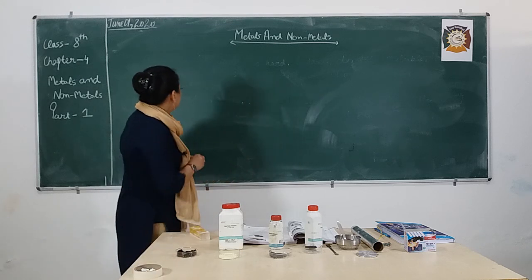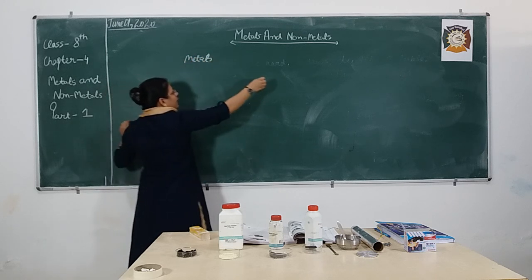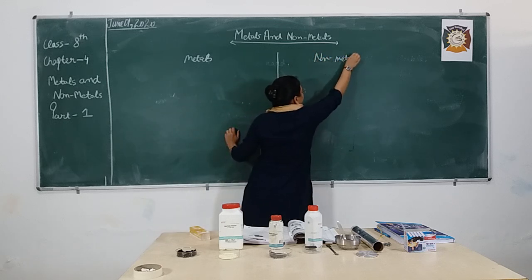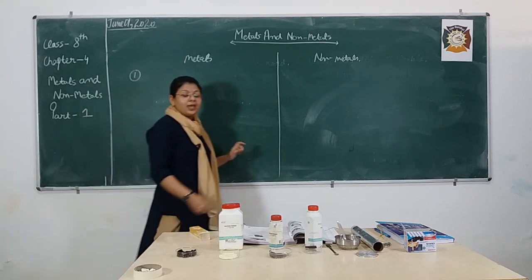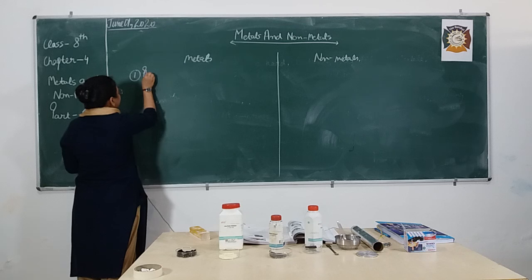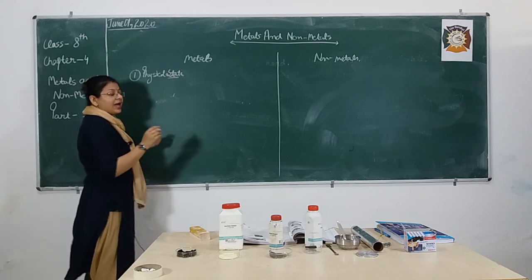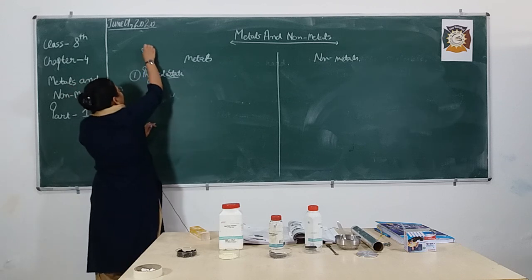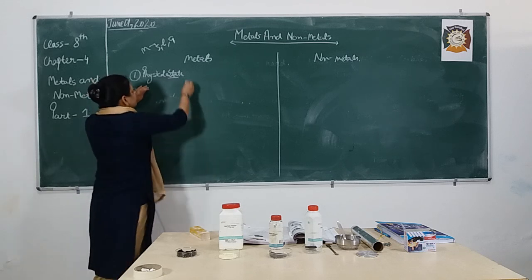So firstly, here I am going to write metals, and on the other side of this board I am going to write non-metals, and I am going to discuss each and every property with you. So the first property is their physical state. Physical state means, as I think you know, that matter exists in three forms. Matter has three states: solid, liquid and gas. So we are talking about the physical state.